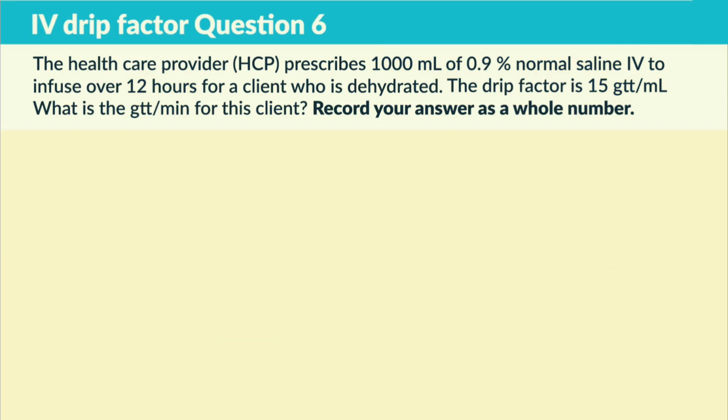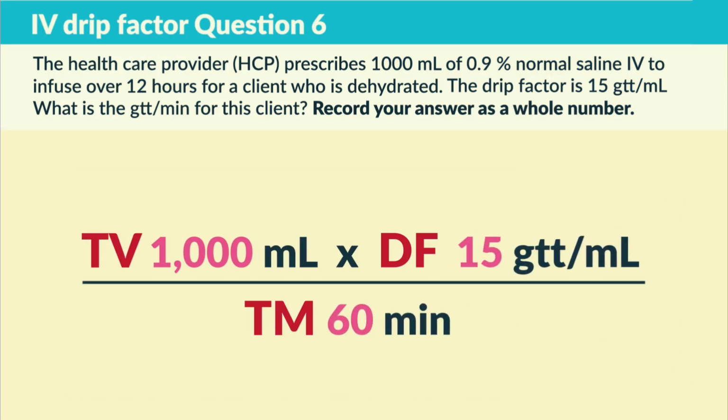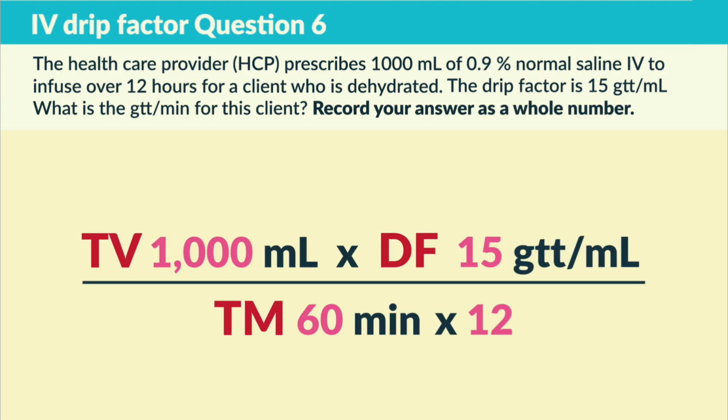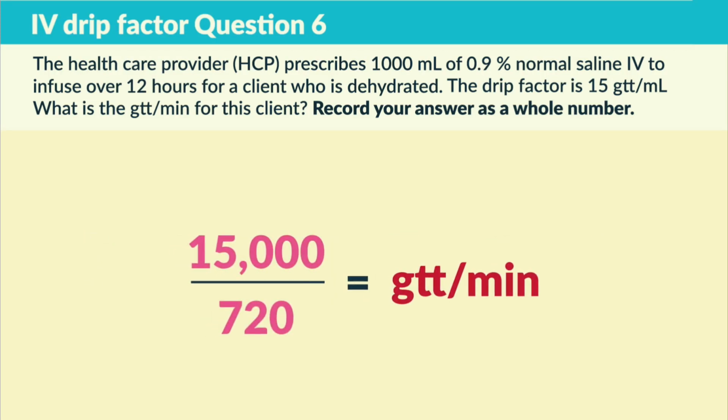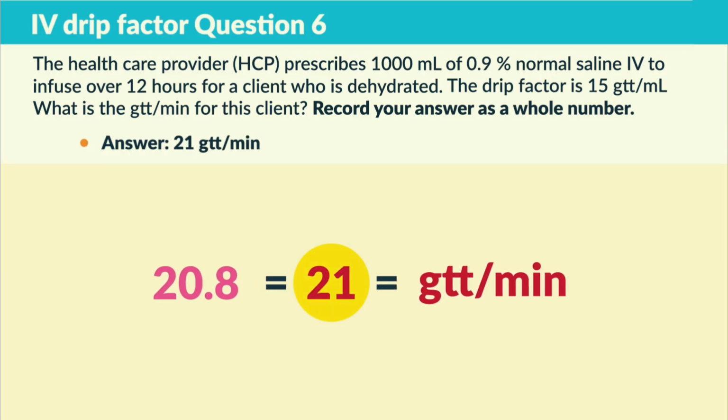So for total volume, it's 1,000 mLs. Drip factor is 15 and 60 minutes times 12 since there are 12 hours here. So please don't forget that step. Okay, now we're multiplying both top and bottom across. So we get 15,000 over 720. Then we do simple division and we get 20.8. So we must round up because we can't give a portion of a drop, right? So the correct answer is 21 drops per minute.